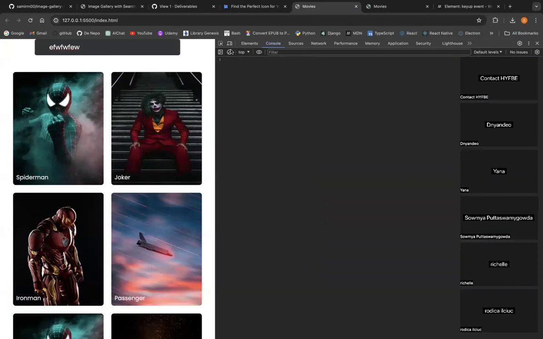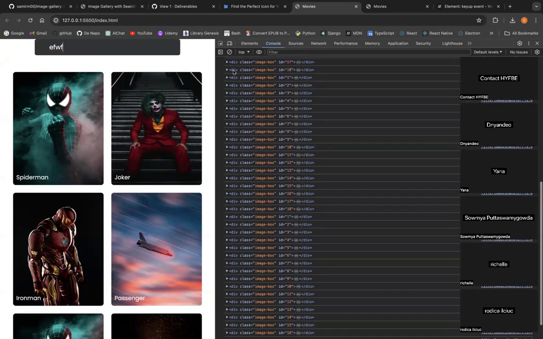Fine. Now, let me actually type something here. As you can see, this DOM element has a div with class image box ID 17. I am curious about this one. I want the title. Why do I want the title? Yes, so I need the title because whatever the user inputs, I need to check if it's inside the title. If it's inside the title, I will keep this DOM element. If it's not, I need somehow to remove it. Is the idea clear now, Agnieszka?